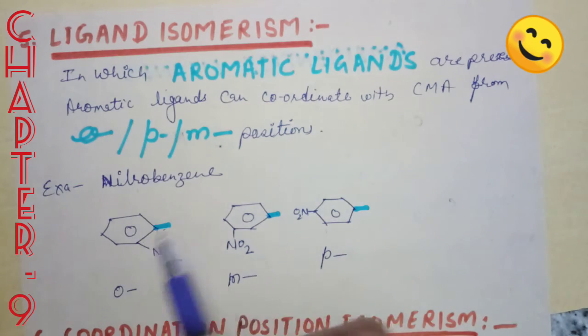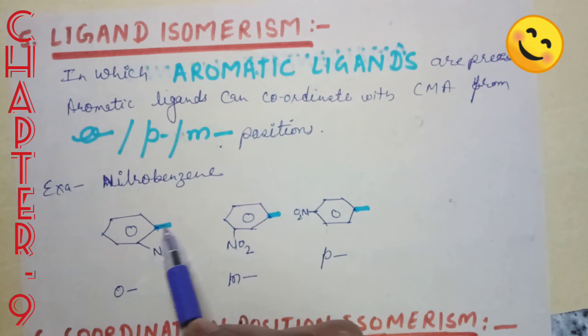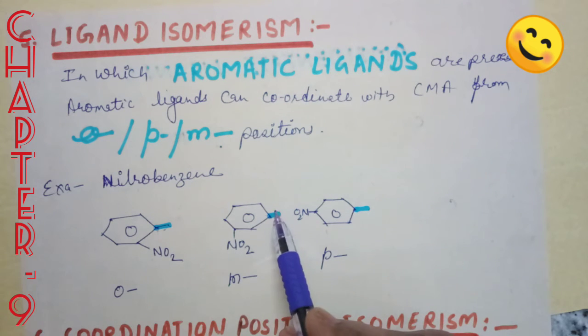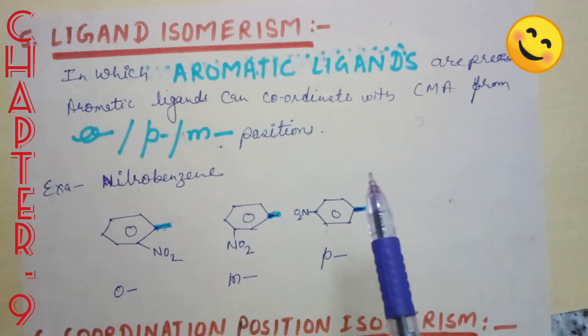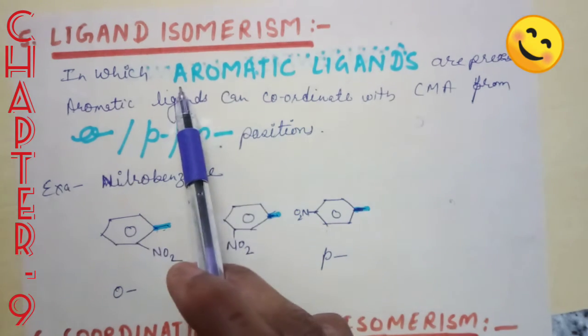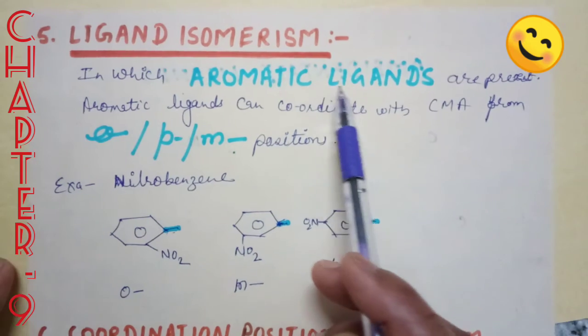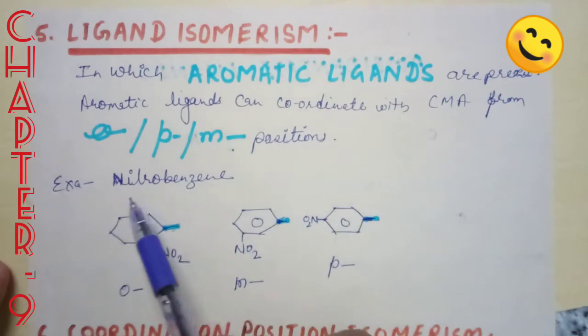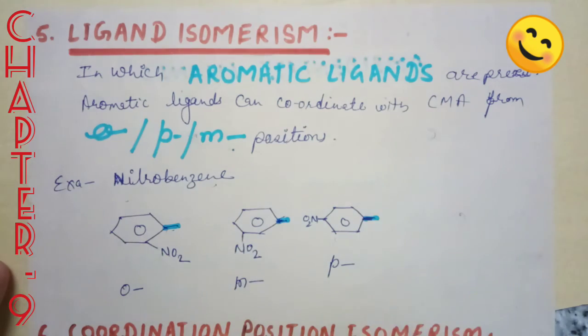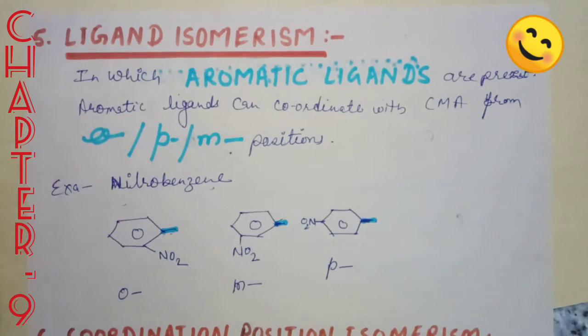For example, nitrobenzene can be attached at the ortho position, this is the meta position, and this is the para position. Okay, how can we identify ligand isomerism? The complexes in which aromatic ligands are present, like nitrobenzene, chlorobenzene, phenols, etc.